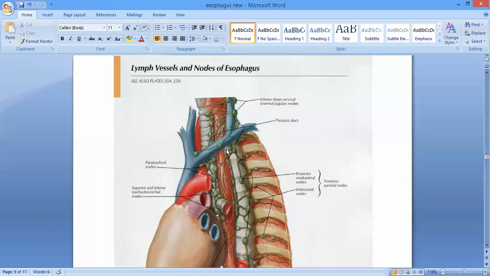Here you can see this one. This is an esophagus, right? And you can see the thoracic duct in close relation with the left side of the esophagus. Is it clear, ji? Problem? No, sir.